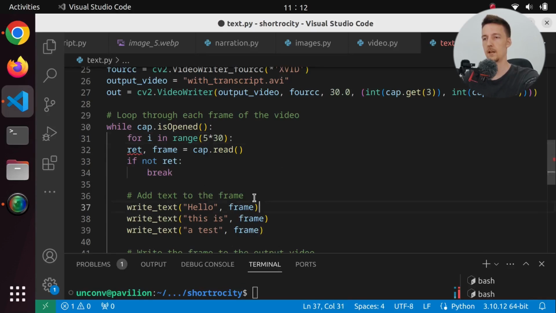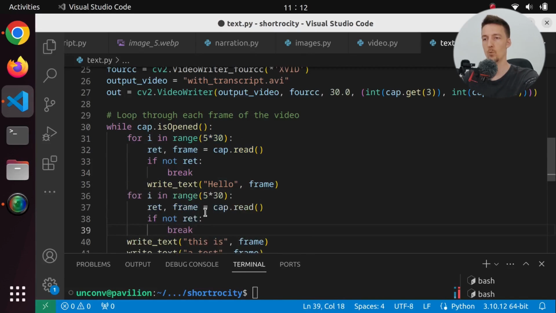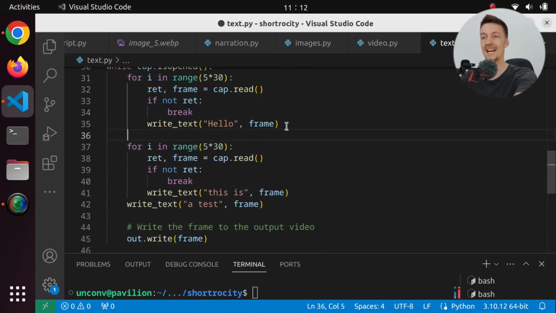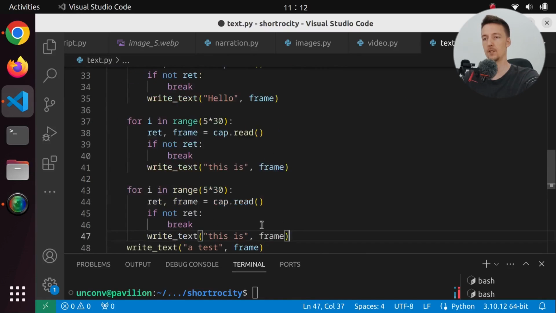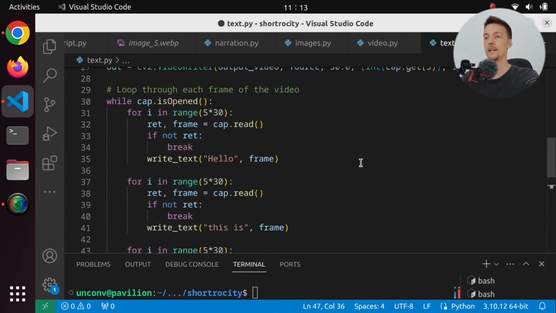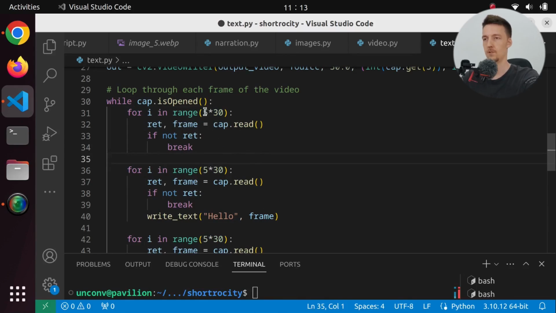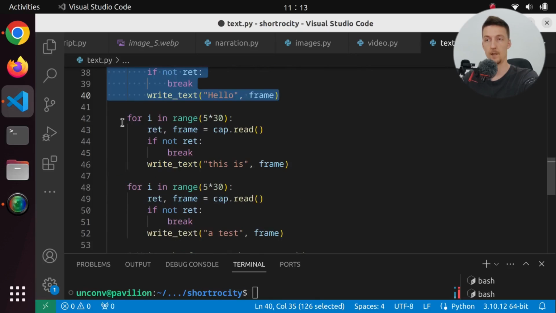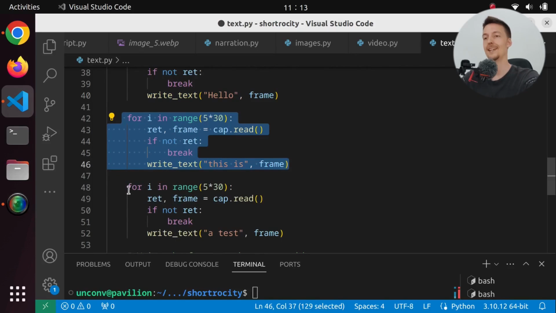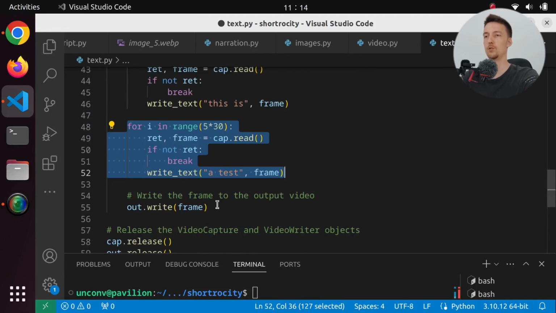So if we do that and we say hello, that means we are saying hello for 5 seconds. If we then do the same with this is, then we are going to write that for 5 seconds. And if we finally do it with a test, then we should show that for 5 seconds as well. And if we want to do nothing, then we can just do this, and basically that's it. So let's say we wait 2 seconds, then we print hello for 5 seconds, then we change it to this is for 5 seconds, and then we change it to a test for 5 seconds. And then actually we just need to break.